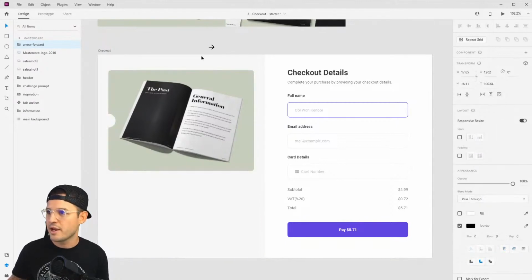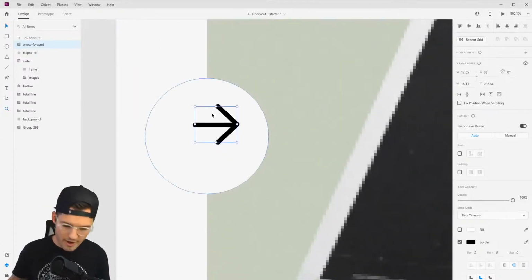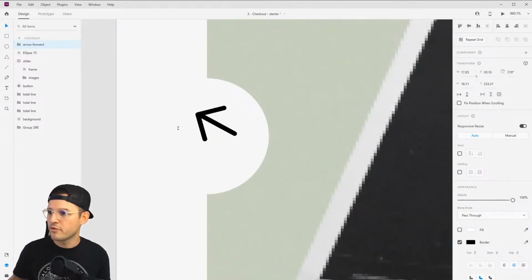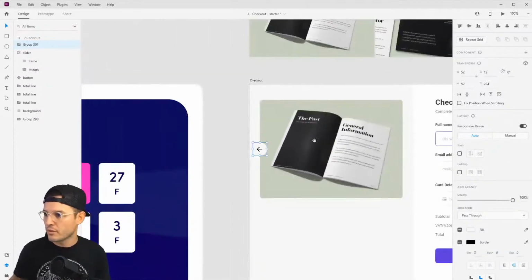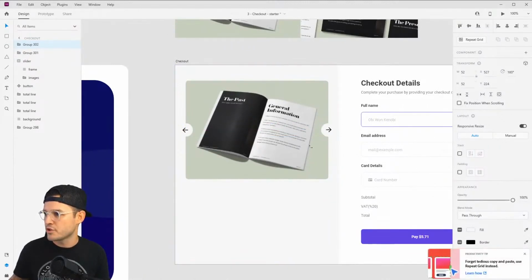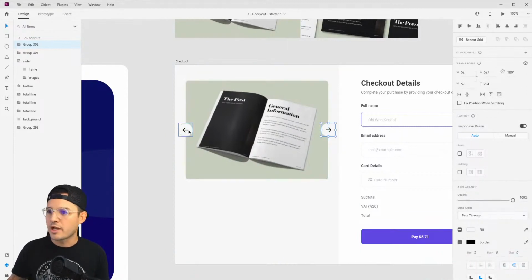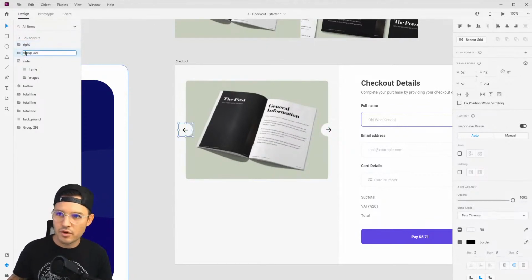I like that. I have this little arrow up top. Let's bring it in and see if we can make this work. One of them will go one way, and the other, you guessed it, will go the other way. Here we go. We're going super fast speed here. They're not pretty at all. That's okay. We're just trying to get stuff done. Get rid of our little tips on the screen. Good. I love it. Okay, great. We have right, and we have this other one called, we'll call it obviously left.